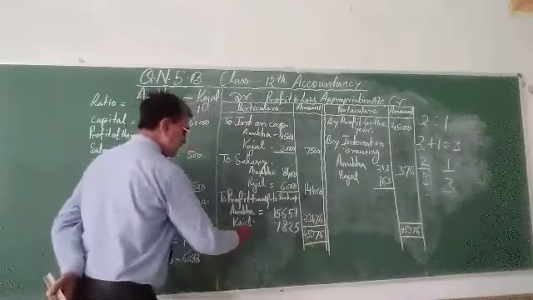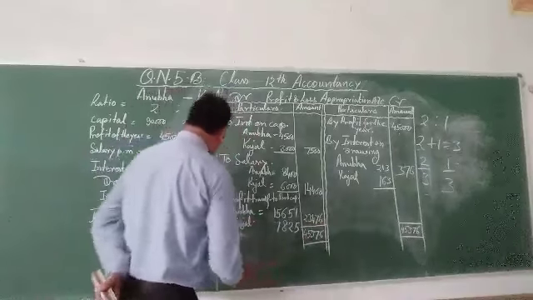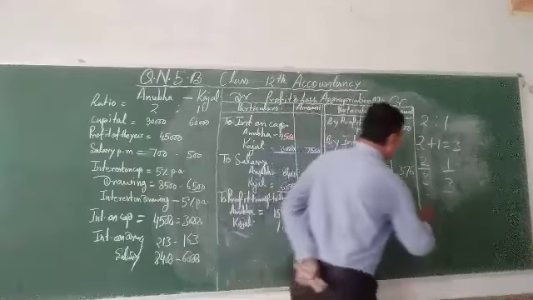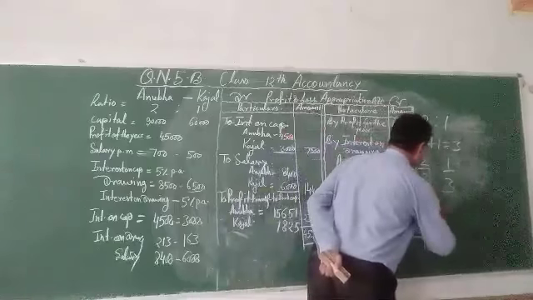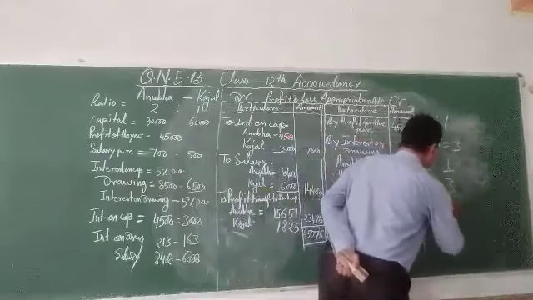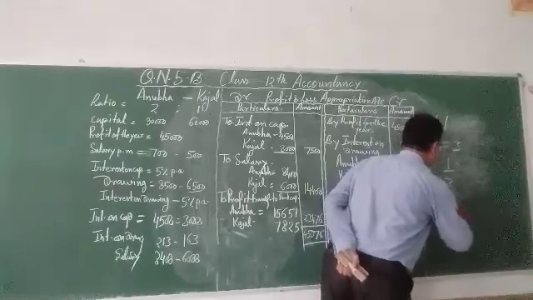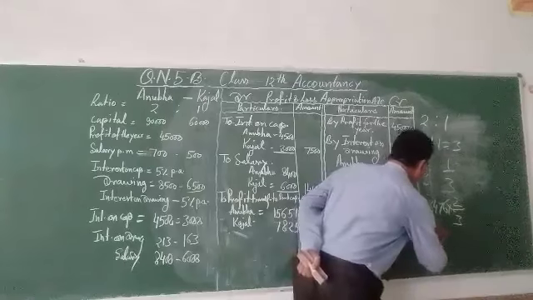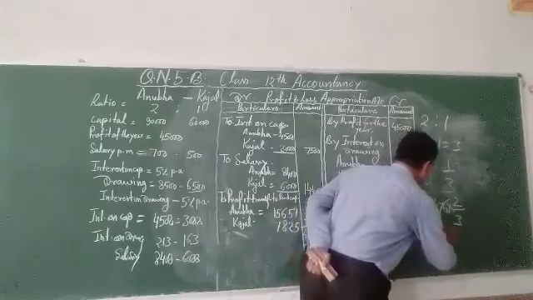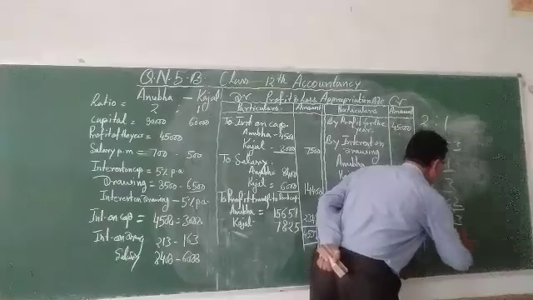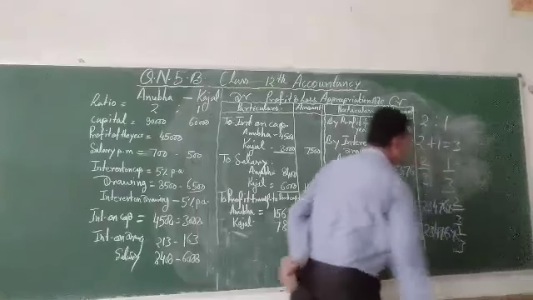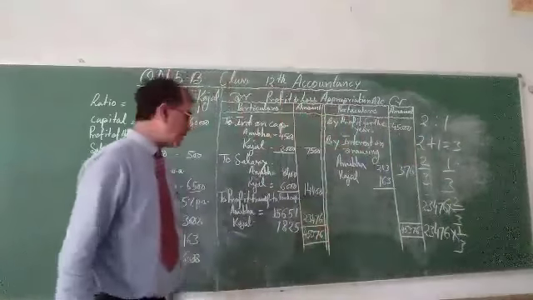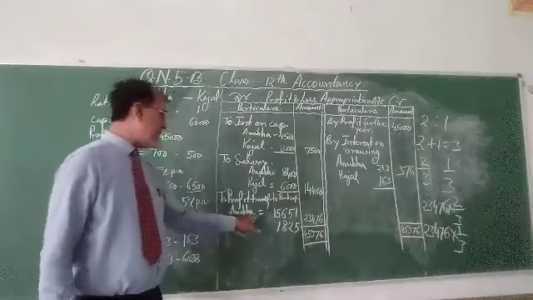23,476 divided this way: 23,476 into 2/3 and 23,476 into 1/3. This one is the share. You can calculate the Anubhav share.